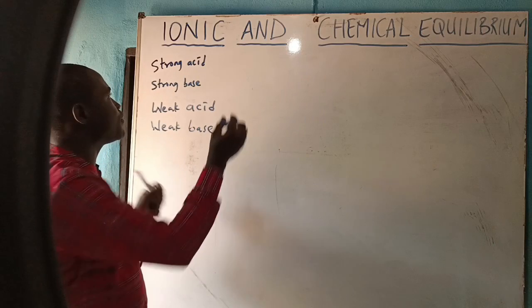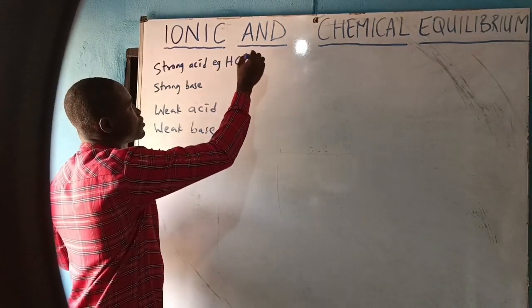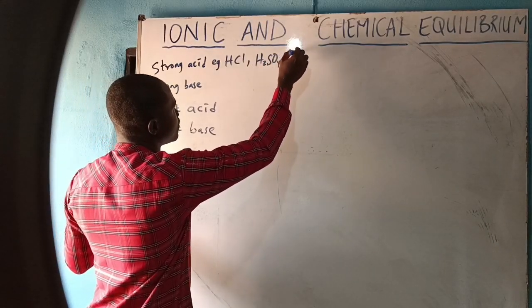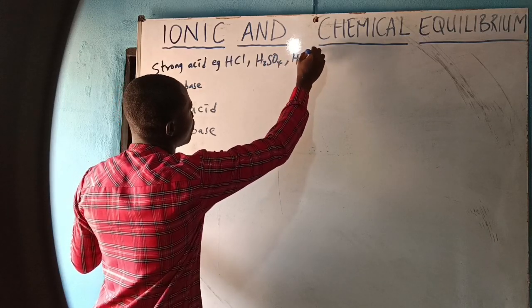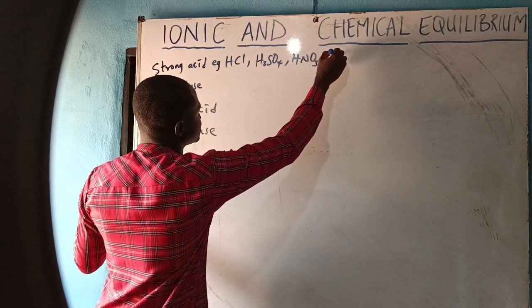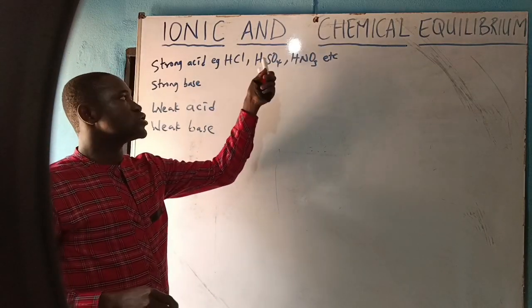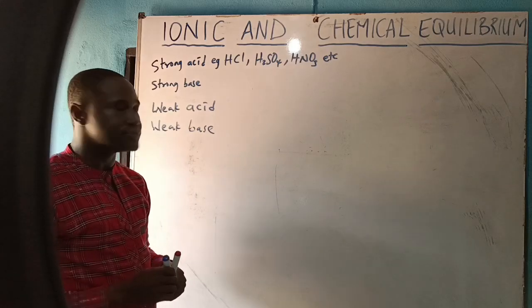What are the examples? You talk about HCl, H2SO4, HNO3, etc. That means nitric acid, sulfuric acid, hydrochloric acid. That is what we mean.